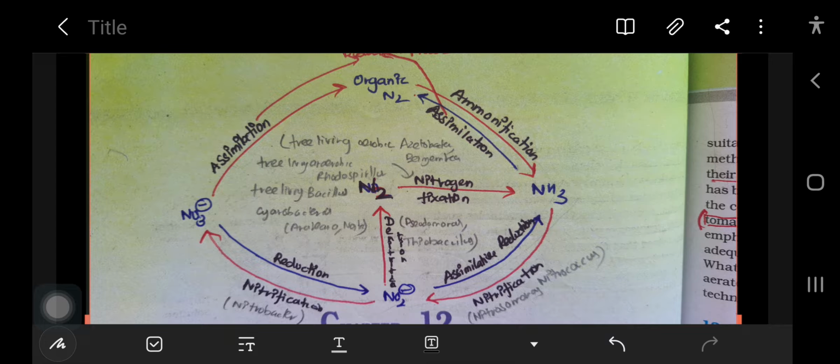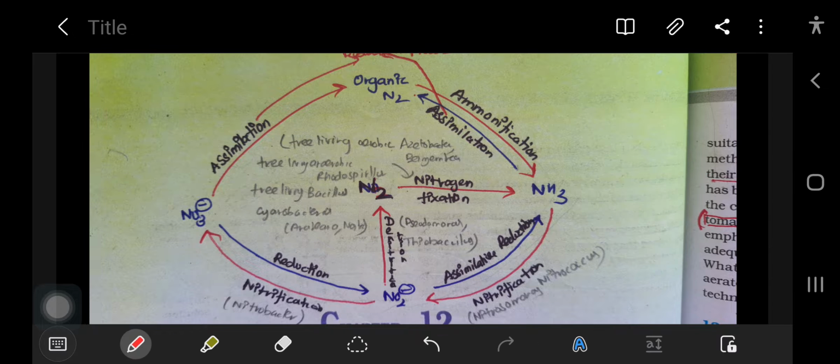First we will see about nitrogen. Nitrogen is present in the form of N2, that is the normal form of nitrogen. Then this nitrogen gets fixed to ammonia. This process is called nitrogen fixation. It is not ammonification.